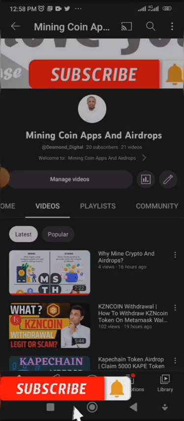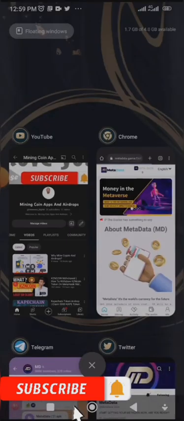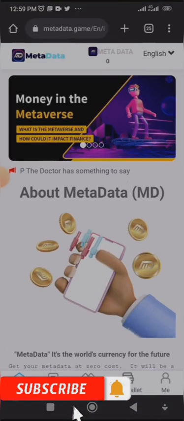Okay, today I'll be teaching you how to earn MetaData using the app and web version. MetaData has been existing since 2022, and most people are still not aware of it, but it has a capacity to do fine in the future. And so without taking much time, I'll be going to their website so we can begin the procedure, which I'll be dropping the link below this video, so those that want to register and read about MetaData can do that.